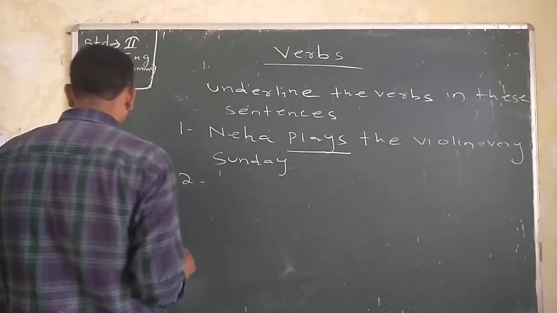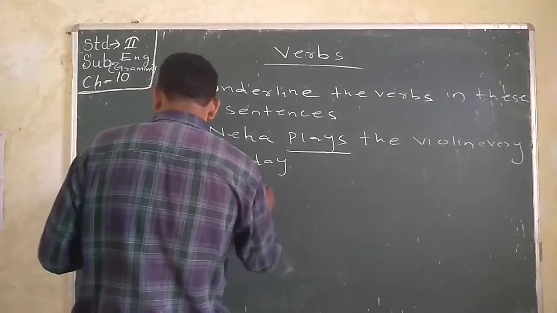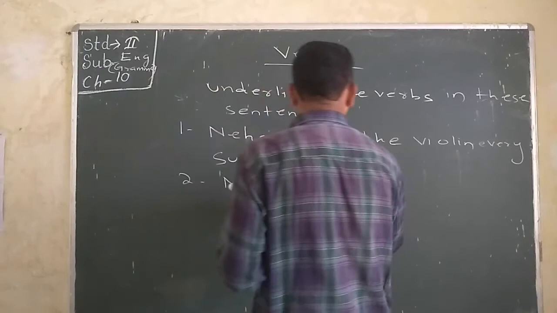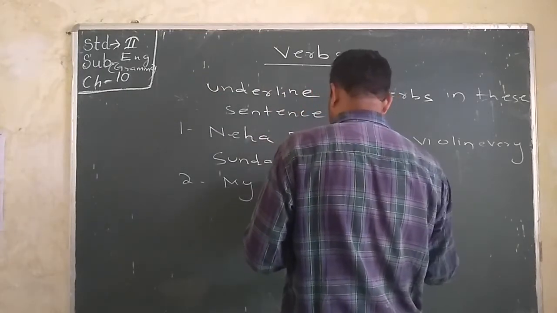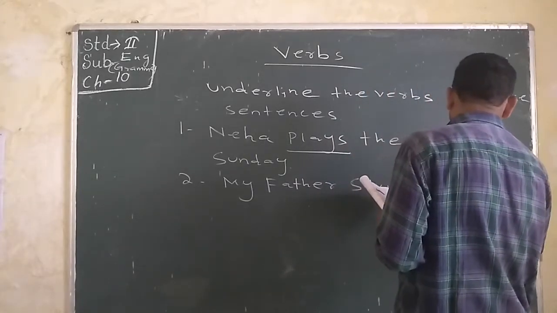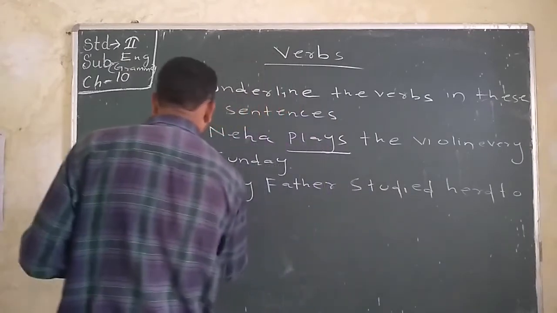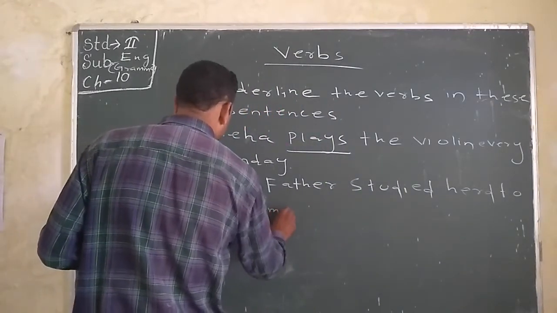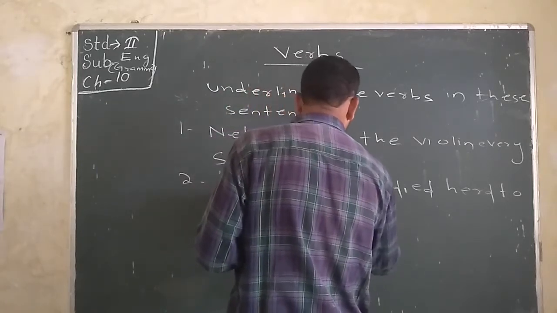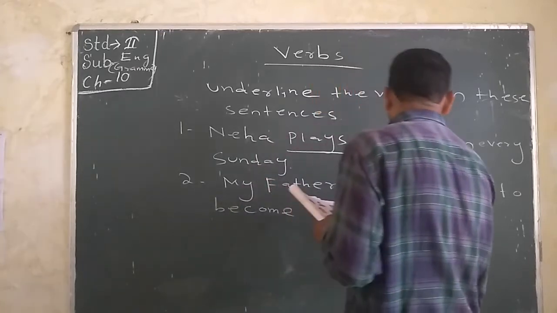Then, in the same way, number 2. My father studied hard to become an architect.